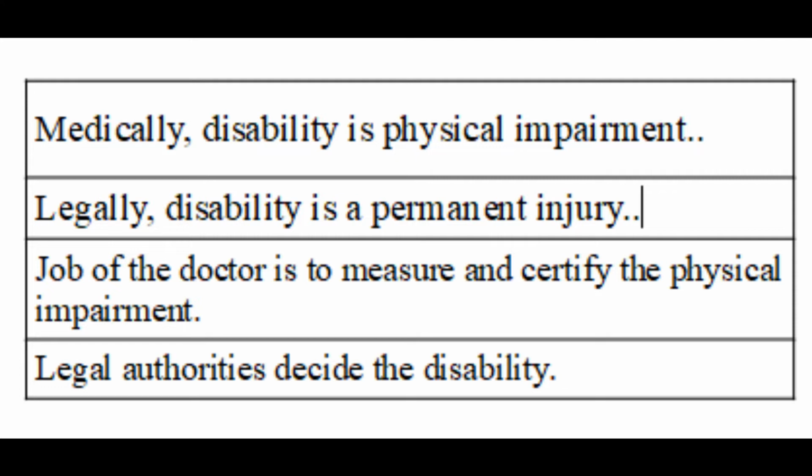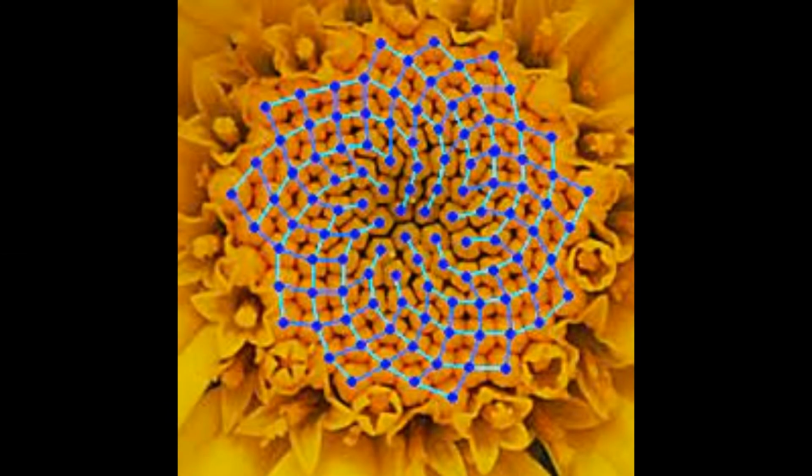Medical disability is related to physical functions. There are mathematical patterns in physical functions. You have to look for these patterns. You have to study these patterns to understand the assessment of disability. Then it becomes easy to remember, and we can use these patterns to express disability in the form of numbers.